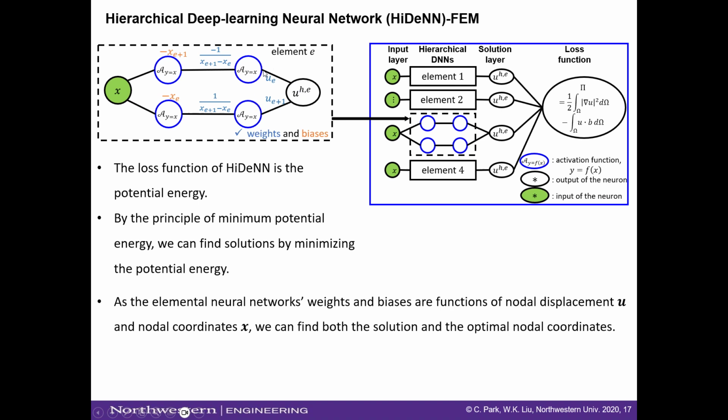Then the entire HiDeNN FEM scheme, this one, is exactly the same as finite element. You see, we just saw that in finite element, we optimize the potential energy with respect to the nodal displacement, u. But if you formulate it in this way, you have the additional possibility of optimizing the nodal coordinates. That's the key idea of HiDeNN FEM.